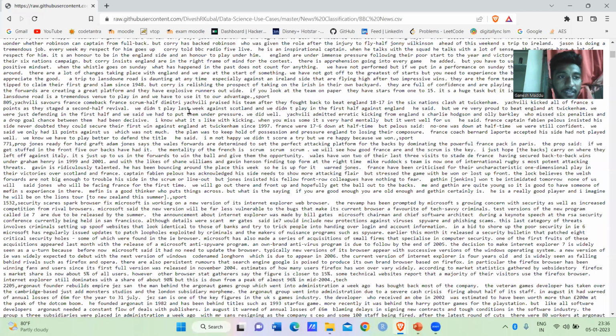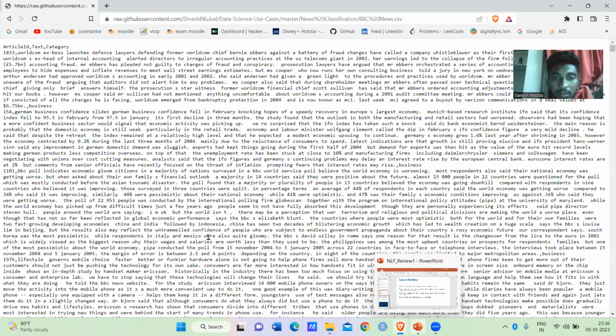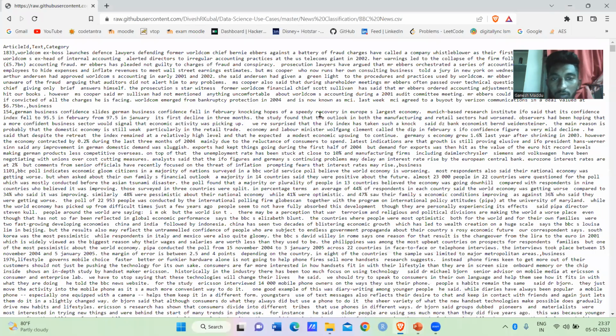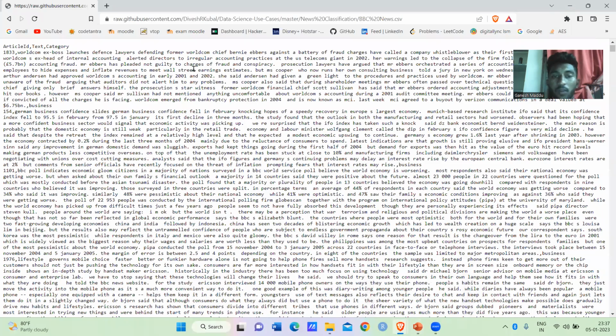Previously I mentioned we have to convert the text into tokens. First we remove the stop words like the, in, a, of, and take the remaining words as tokens.